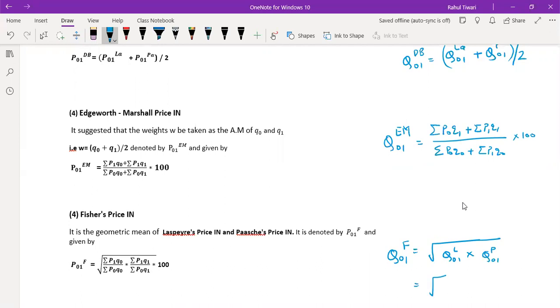And when you simplify this one, what is the formula? Remember, it was summation P0 Q1 upon summation P0 Q0, multiplied with 100, in a square root, into this one, summation P1 Q1 upon summation P1 Q0. You can see the multiplication by 100 is here also, because the formula will be like that. Whenever we have 100 times 100 in a square root, we can pull out 100. So hence you may get these types of answers also.